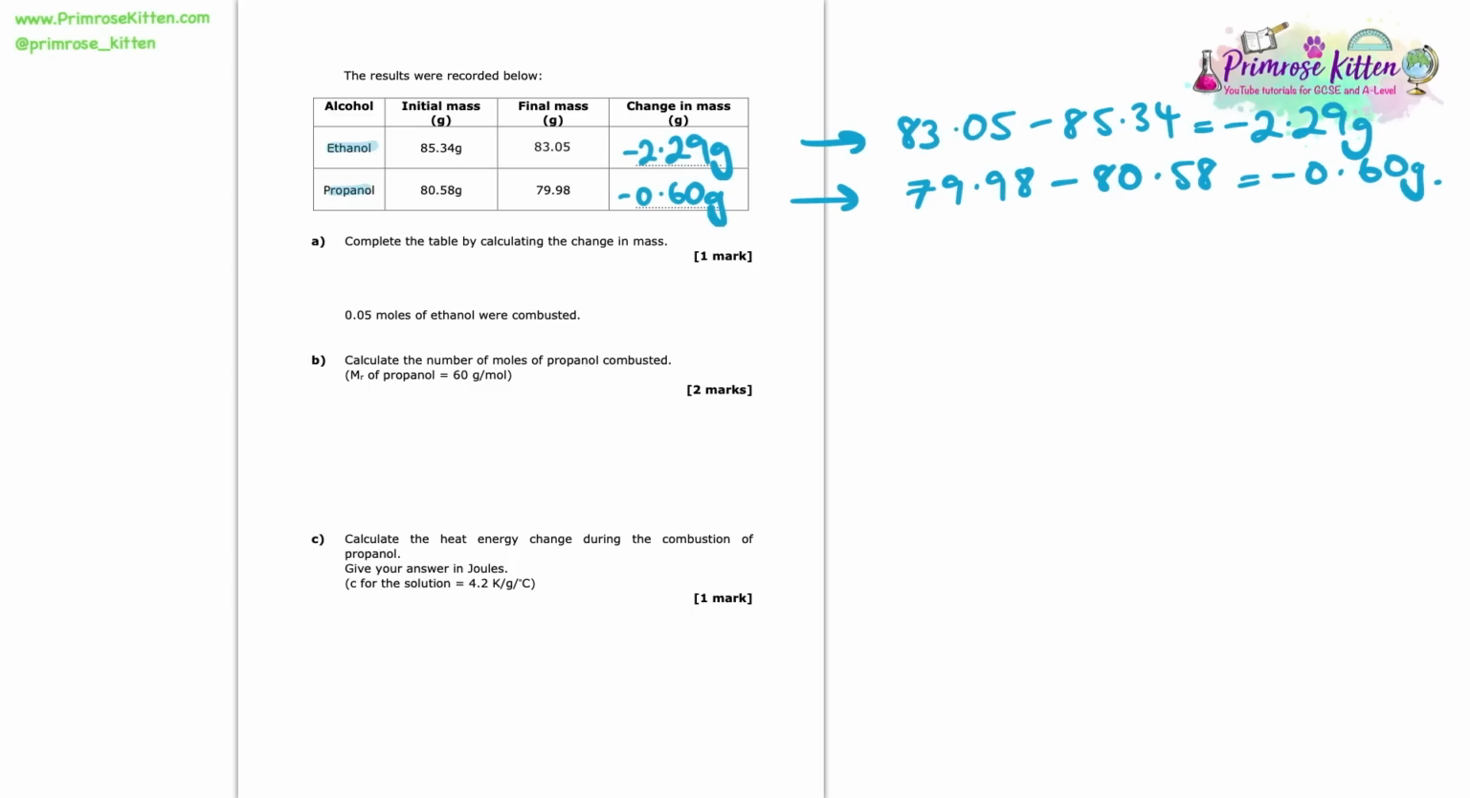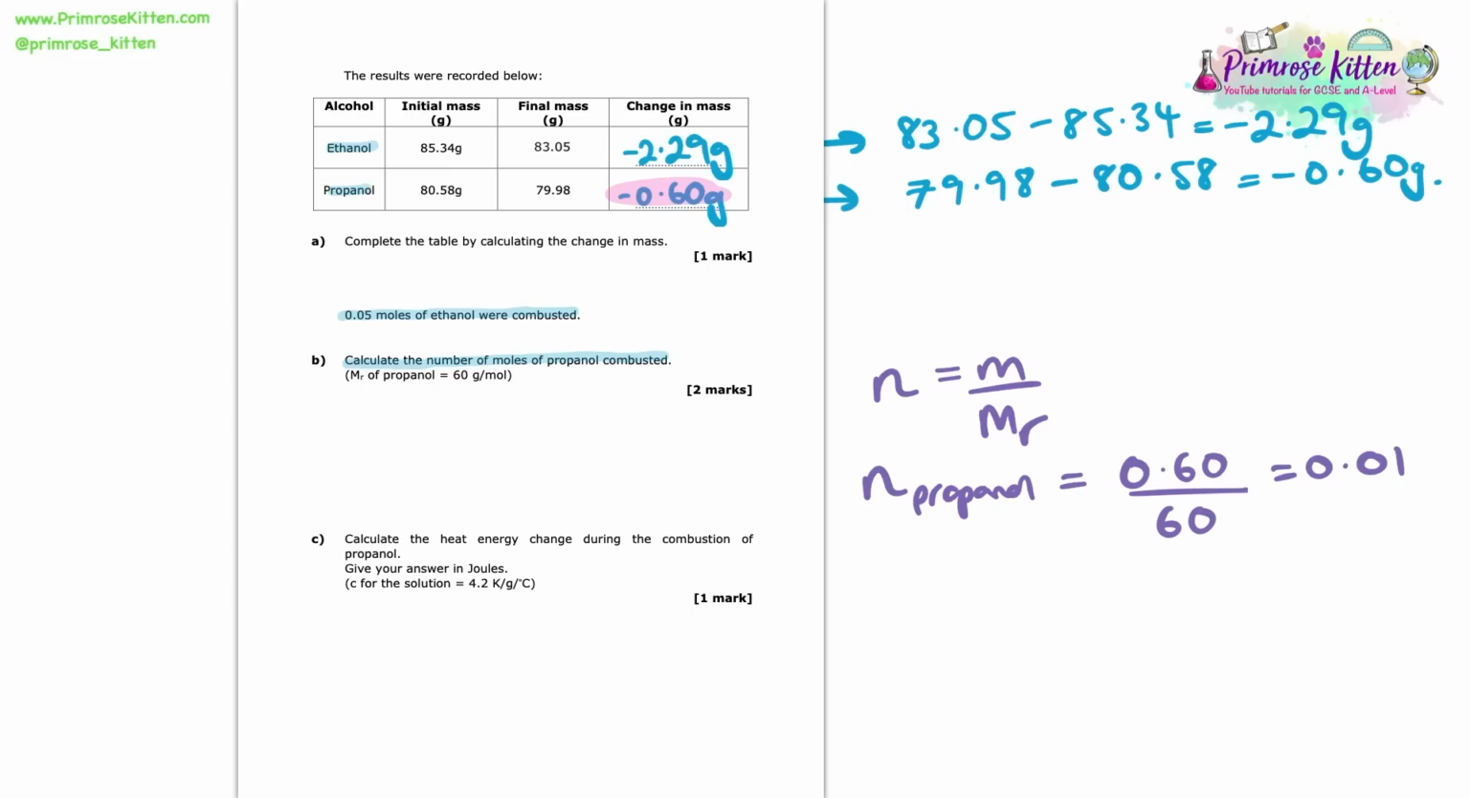So now we're told that 0.05 moles of ethanol were combusted. We're asked to calculate the number of moles of propanol combusted. And we're helpfully told here that the Mr of propanol is 60 grams per mole. Now to work out the moles, that's mass over the Mr. In this case, we know the mass of propanol combusted because that's equal to the change in mass, and we calculated that to be 0.6 grams. So the moles of propanol will be 0.6 divided by 60, which equals 0.01. So that there is the answer for the number of moles of propanol combusted.